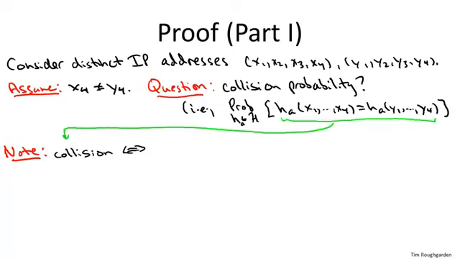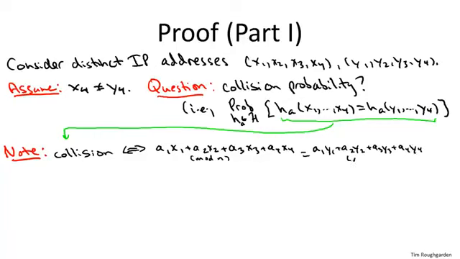After the algebra and the dust has settled, we're left with this equation being equivalent to the two IP addresses colliding. Again, we're interested in the fraction of choices of A1, A2, A3, and A4 such that this condition holds. Sometimes it'll hold for some choices of the Ai's, sometimes it won't hold for other choices, and we want to show that it almost never holds. So it fails for all but a 1 over n fraction of the choices of the Ai's.